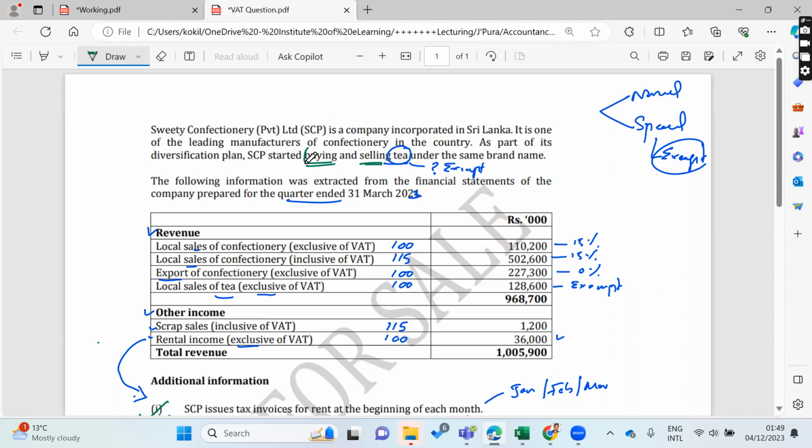There won't be any production on this, right? There won't be any raw material purchase on sale of tea, right? They do buying and selling of tea. Therefore, there won't be any input under imports, right?